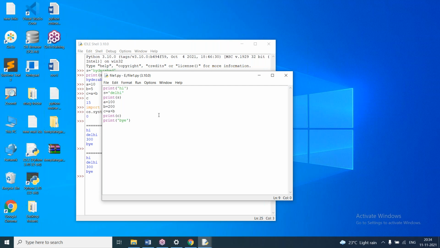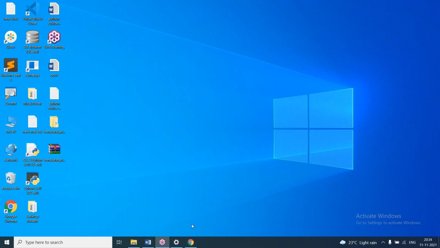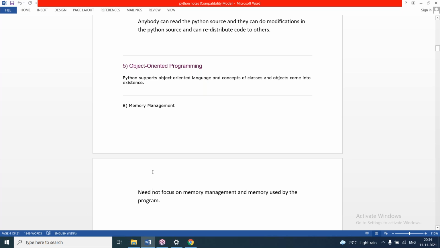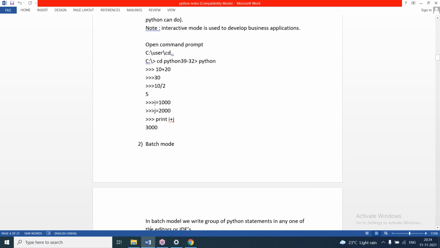So like this we are doing. Now we'll see how to write a program in Notepad and how to execute it at the command prompt. That we'll see now. To work with Python, we can use different editors and different IDEs.